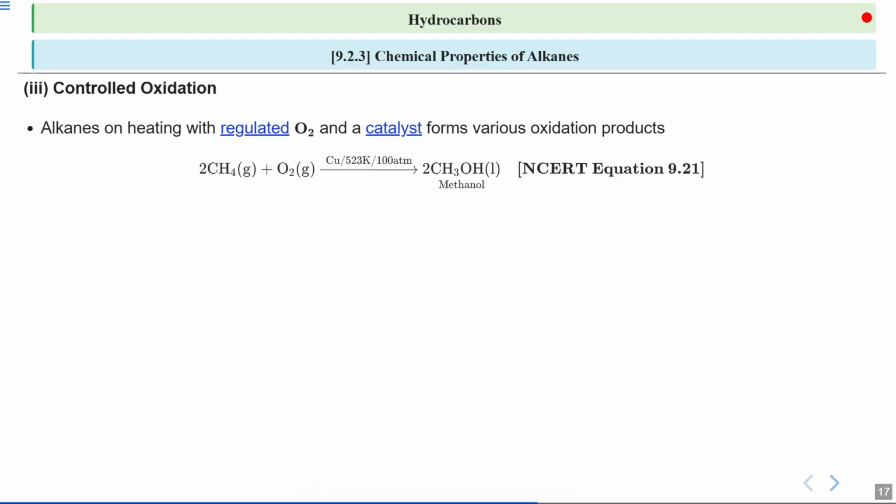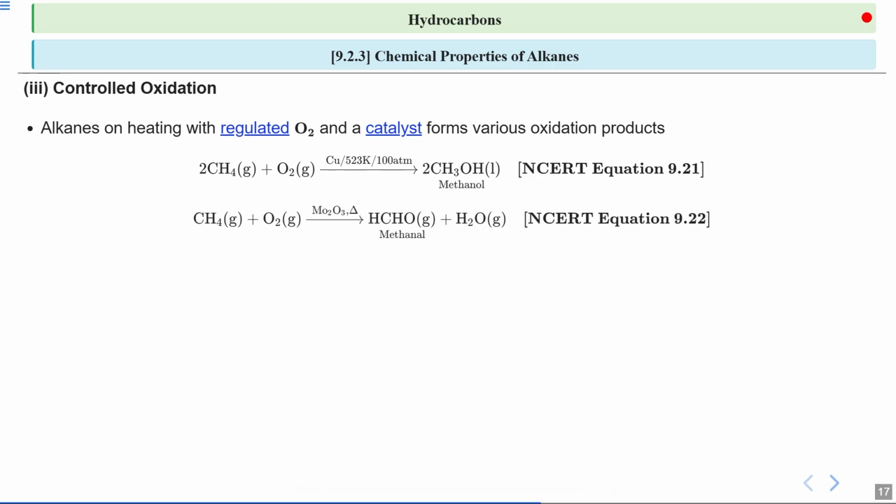Here, we see an example of methane reacting with oxygen in the presence of copper as a catalyst at 523 Kelvin and 100 atmospheric pressure. This reaction produces methanol, a type of alcohol. It is similar to how certain industrial processes convert natural gas into useful chemicals.